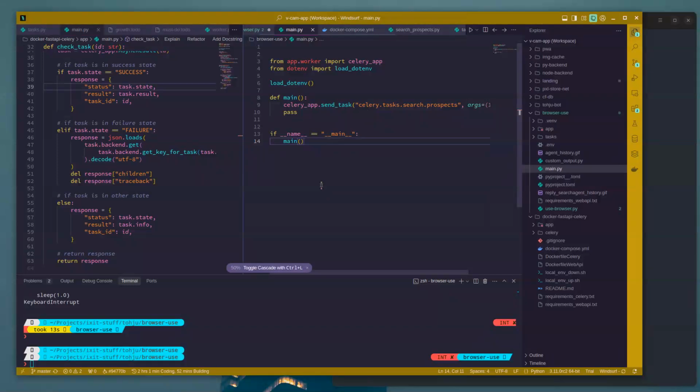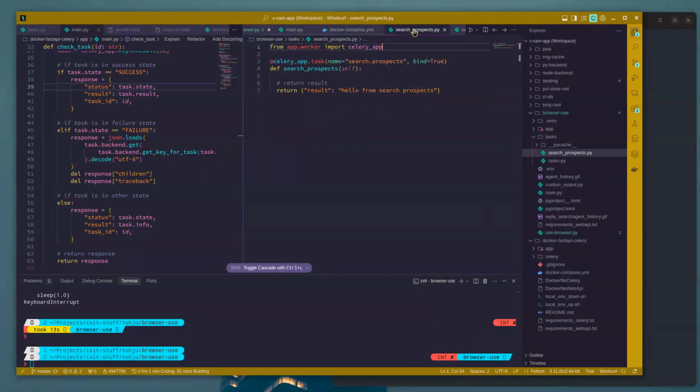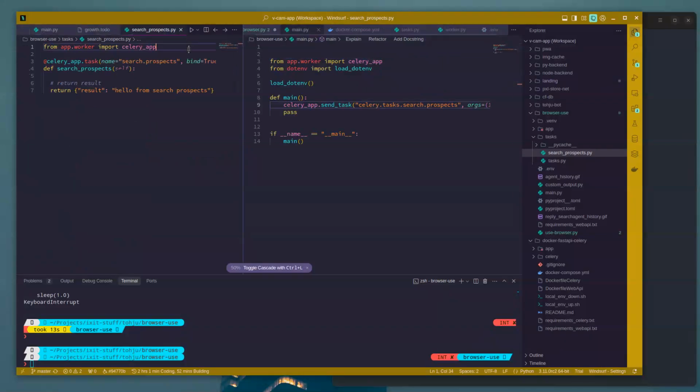Okay, so back to the code. I have here the path, which should be the task name, right? I think it's a path to the file that contains the task and then the task name.